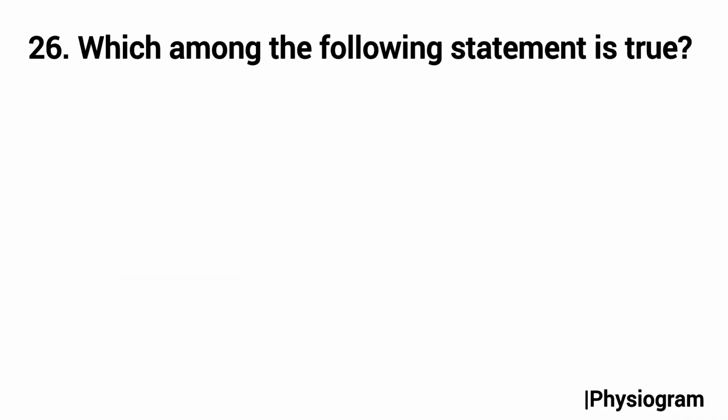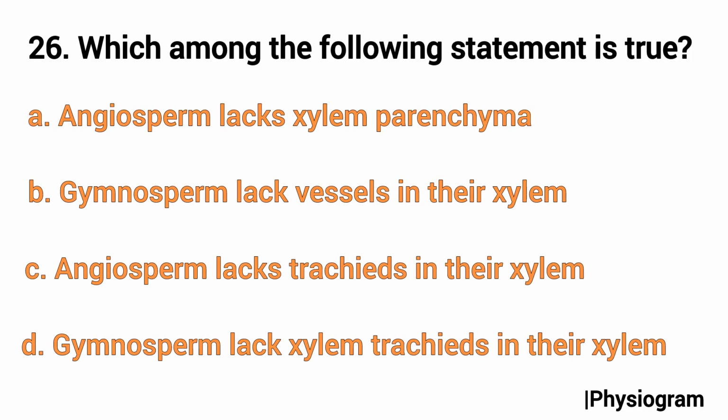Question number 26 is from the plant anatomy chapter. Which among the following statements is true? Option A, angiosperms lack xylem parenchyma; B, gymnosperms lack vessels in their xylem; C, angiosperms lack tracheids in their xylem; and D, gymnosperms lack tracheids in their xylem. We know angiosperms do have xylem parenchyma, so option A is false.